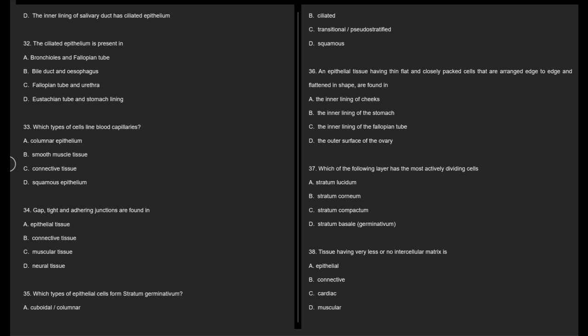35. Which types of epithelial cells form stratum germinativum? A. Cuboidal, columnar, B. Ciliated, C. Transitional, pseudostratified, D. Squamous.